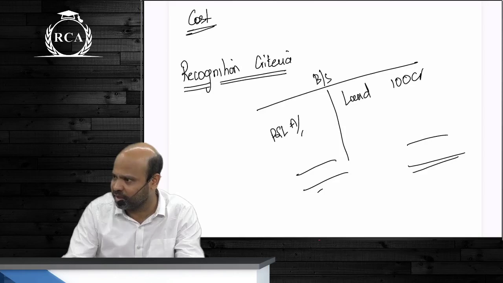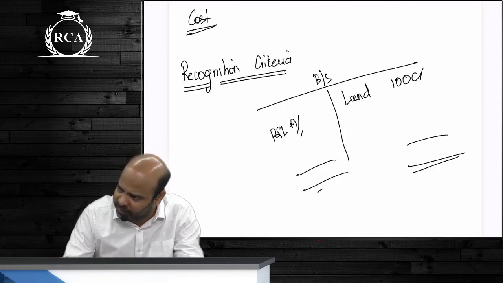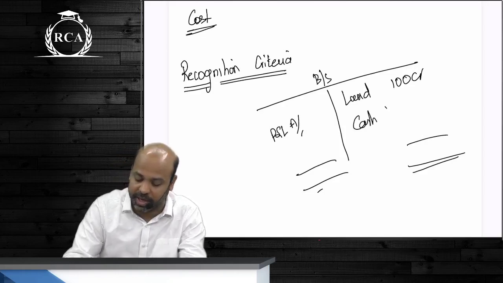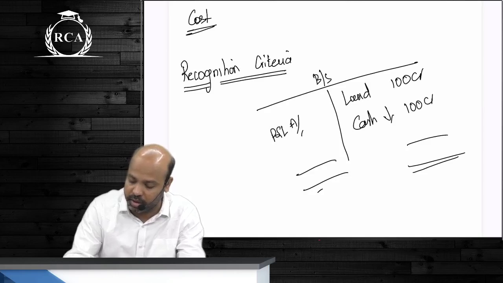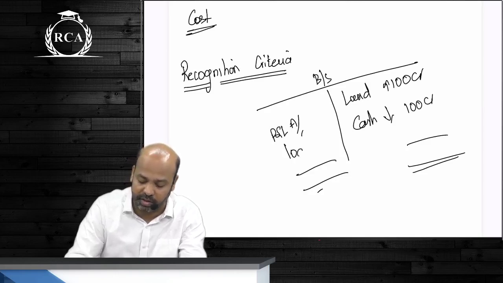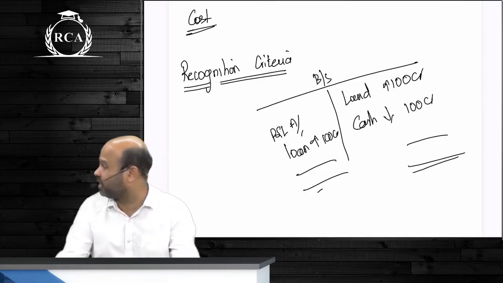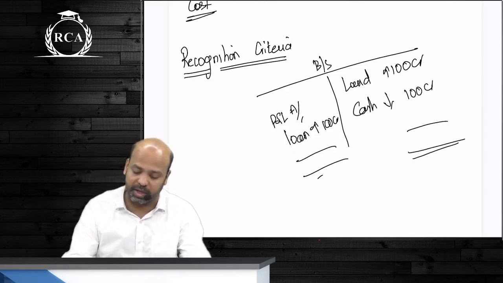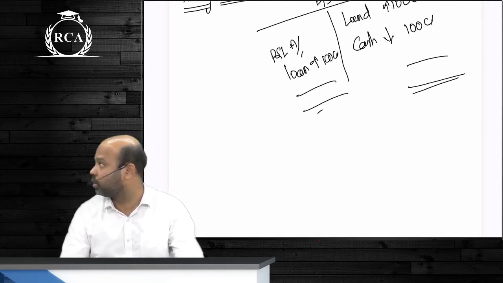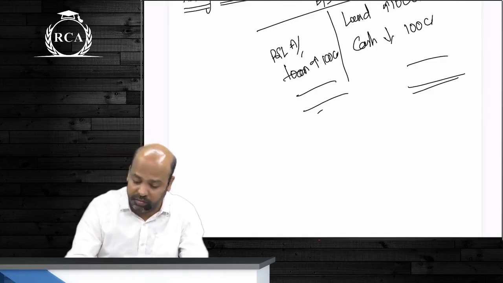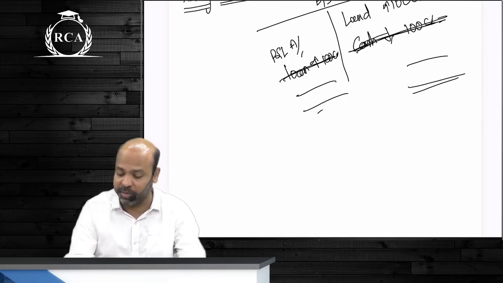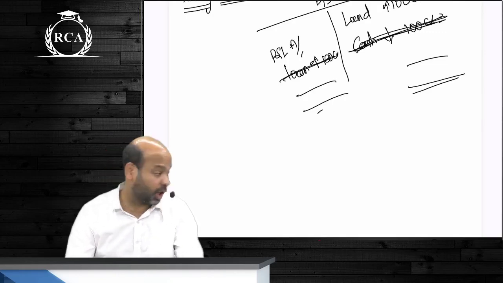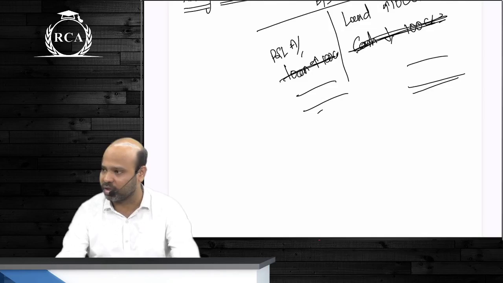Arre, we earned money, no? The land came for free. Then, see, if you are buying the land as such, beta, cash will reduce by 100 crores. Or if you have taken a loan as such, beta, your loan amount will increase by whatever it is. You can either buy the asset for cash consideration or you can buy the asset, beta, by availing a loan. Yes or no? But what if this land of 100 crore rupees is being acquired at 0 cost? You are not paying anything for this land. Then what?